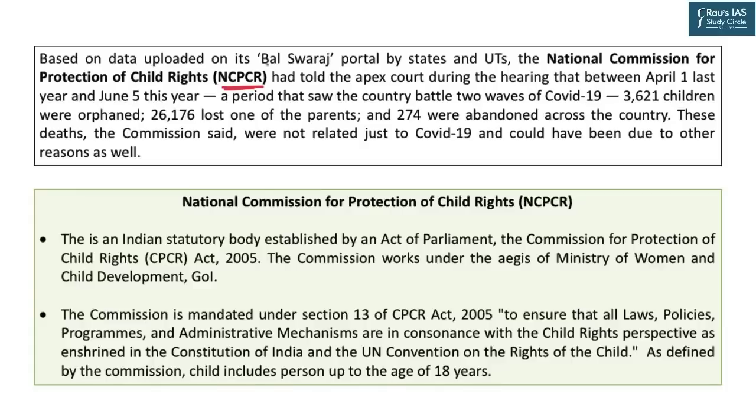NCPCR has a portal called Bal Swaraj. In this Bal Swaraj portal, it has been informed to the Supreme Court that between April 1 last year and June 5 this year, 3,621 children were orphaned. Around 26,000 lost their parents and some 274 were abandoned across the country. These are just official figures. The actual number obviously will be much more. These many children have been registered at Bal Swaraj portal.